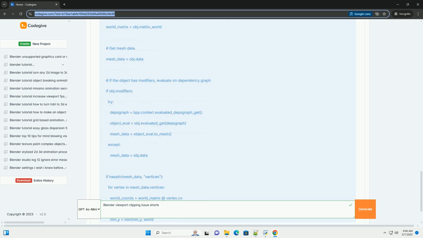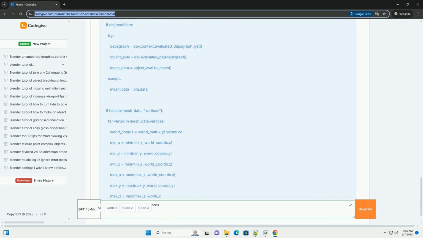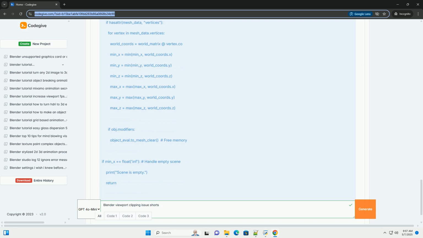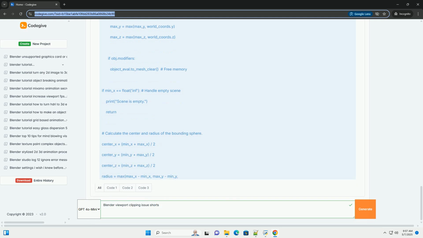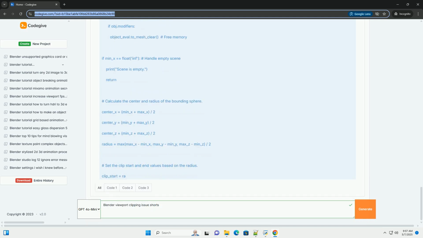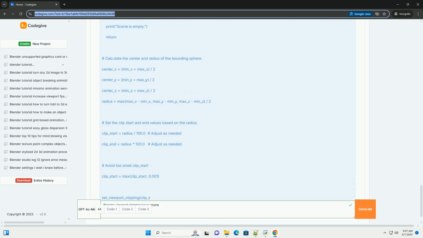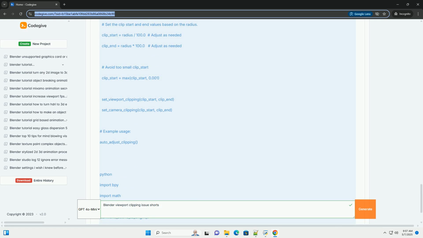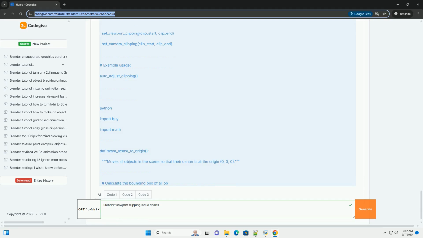Why clipping happens? Performance optimization. Rendering everything in a large scene, even if it's incredibly far away, can significantly slow down the viewport. Clipping allows Blender to focus on the area the user is most likely working on. Limited floating point precision. At extremely large distances from the origin, 0, 0, 0, floating point numbers used to represent 3D coordinates lose precision. This can lead to rendering artifacts, z-fighting, surfaces flickering because the renderer can't determine which is in front, and generally unstable behavior.